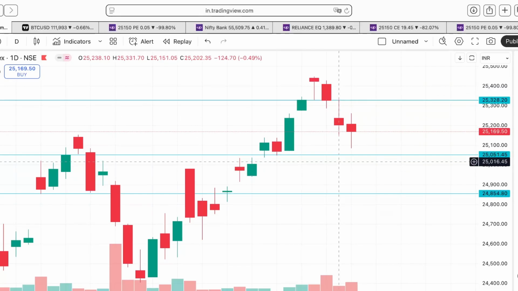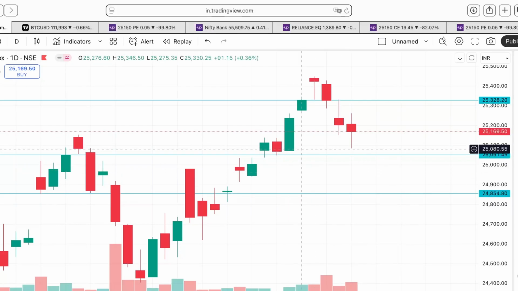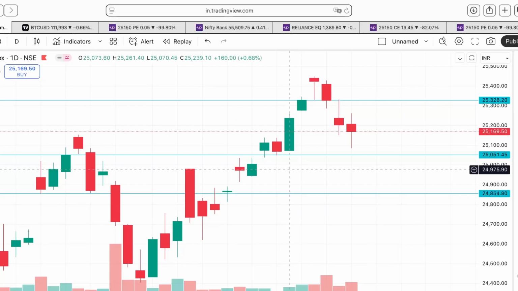So now on Monday, the market opened a bit low. On Tuesday, as expected, the market went a bit low. Now it's interesting to see how things will come up from here. I also don't predict the market, because in that case you are inputting a bias in your brain, and if you have a bias in your brain, then it's not an open mind.